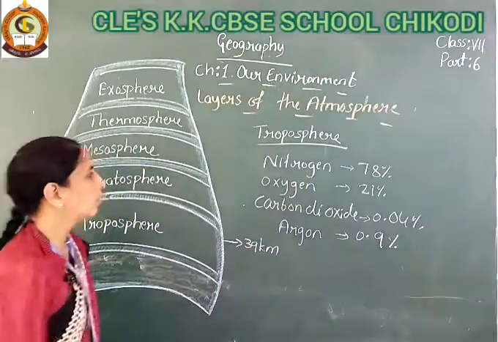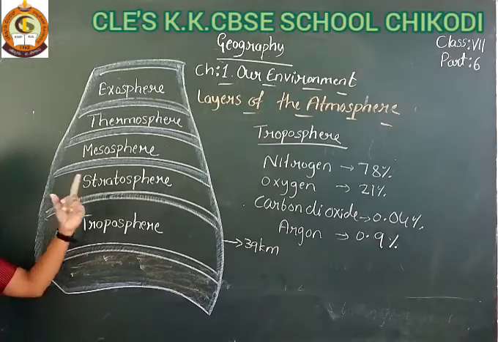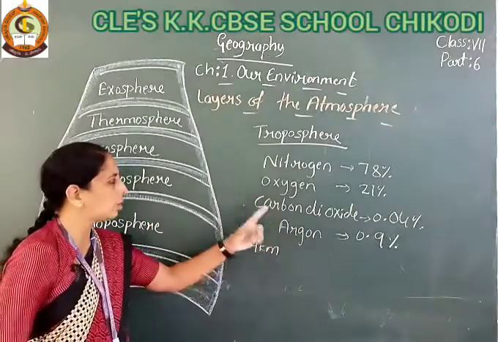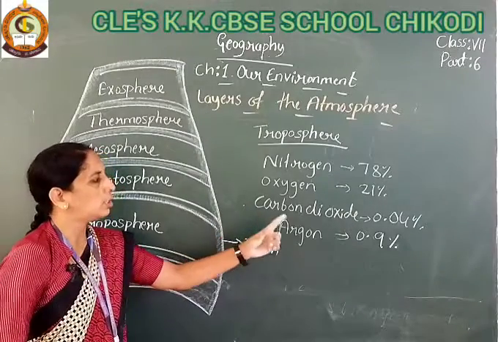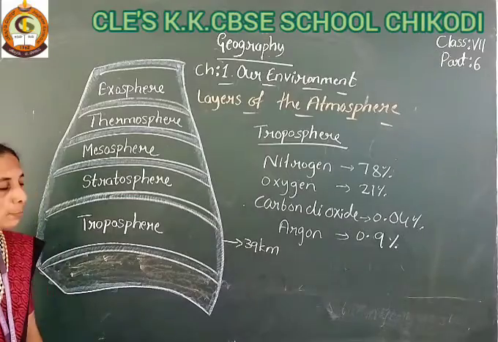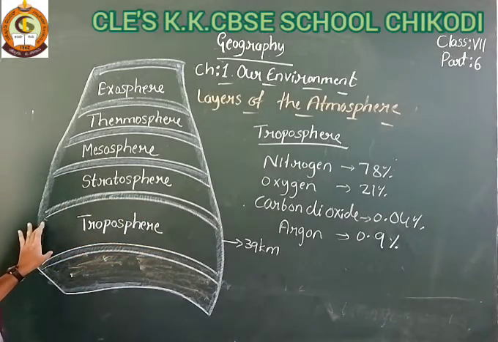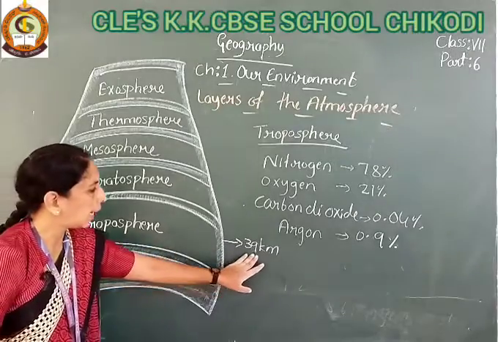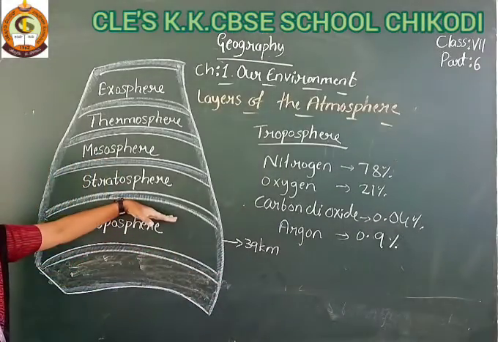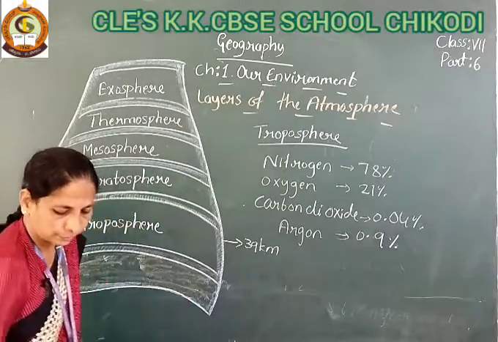So these gases are present in the troposphere: nitrogen 78%, oxygen 21%, carbon dioxide 0.04% and argon 0.9%. And this troposphere extends 39 kilometers above the Earth's surface. Okay, students.